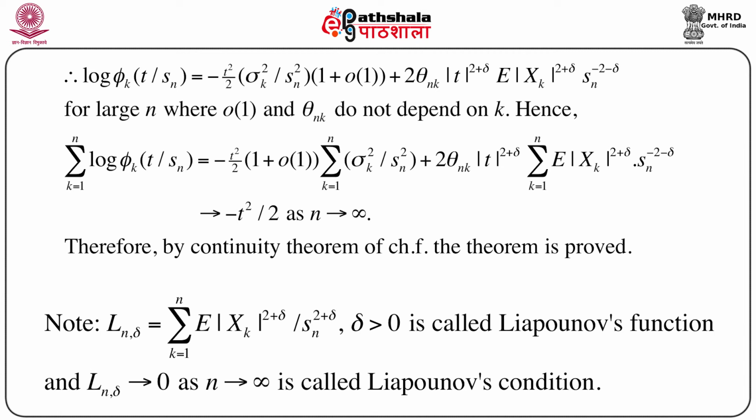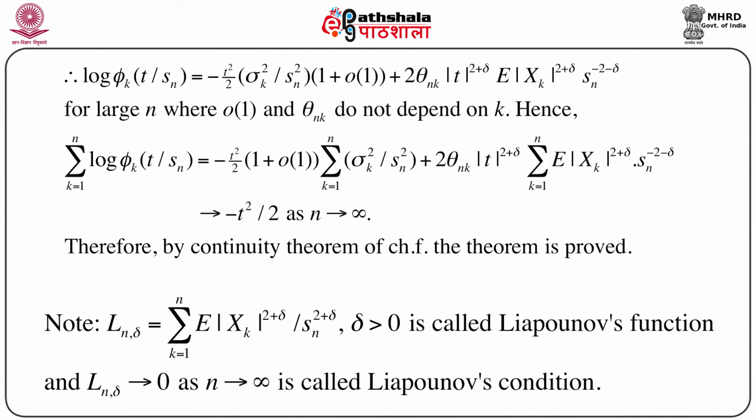We have already mentioned that if we denote Ln delta as summation k equals 1 to n expectation of mod xk to the power 2 plus delta by Sn to the power 2 plus delta, where delta is greater than 0, this is called Lyapunov's function, and Ln delta going to 0 as n goes to infinity is called Lyapunov's condition.